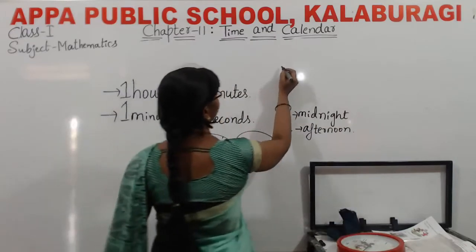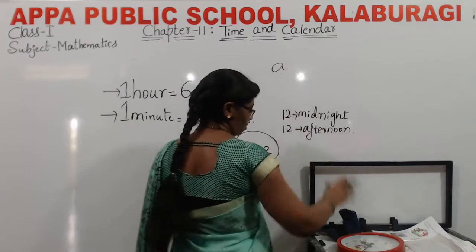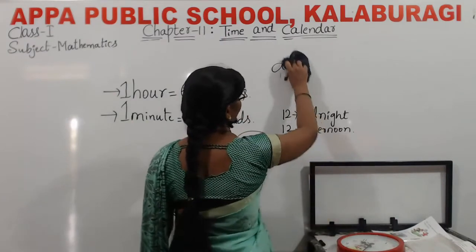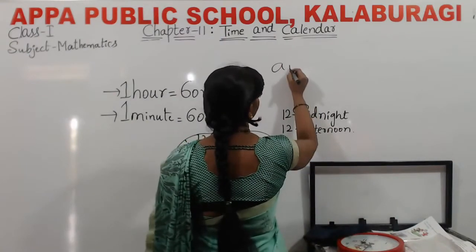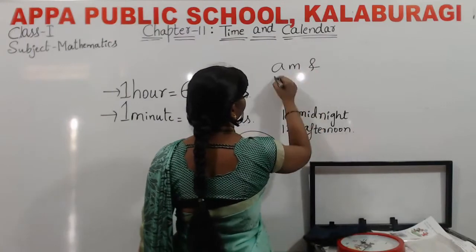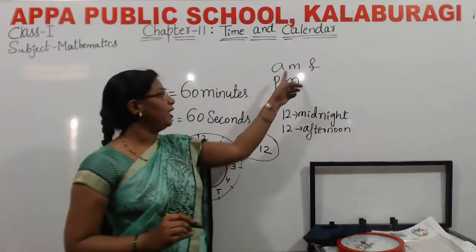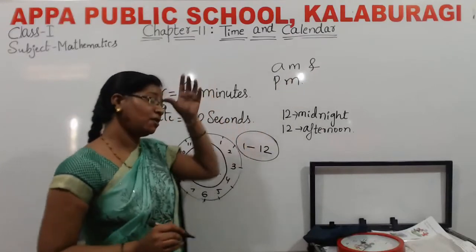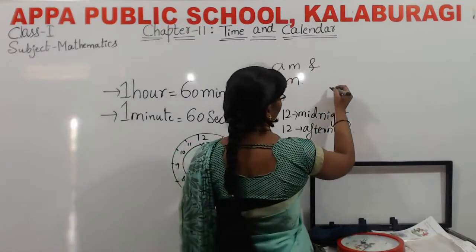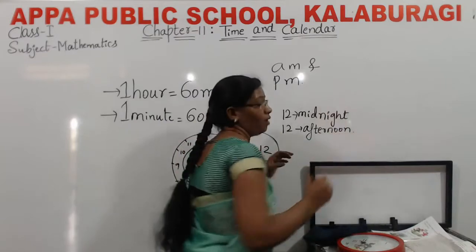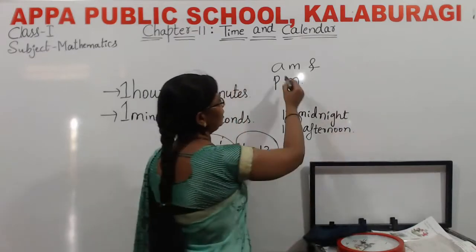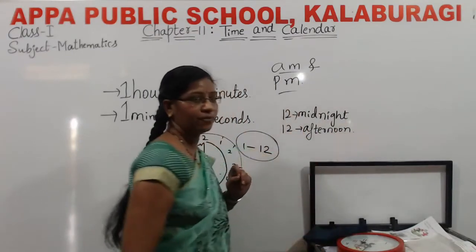Some of the time, you all know AM and PM. What do you mean by AM and PM? In a school they are mentioning 10 o'clock. What we have to write here, AM or PM?